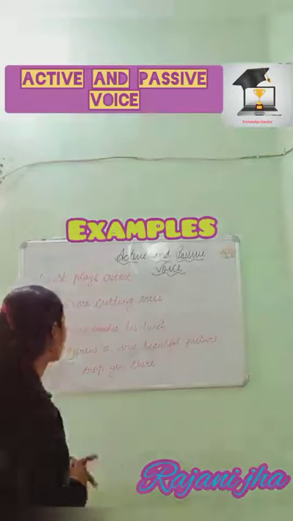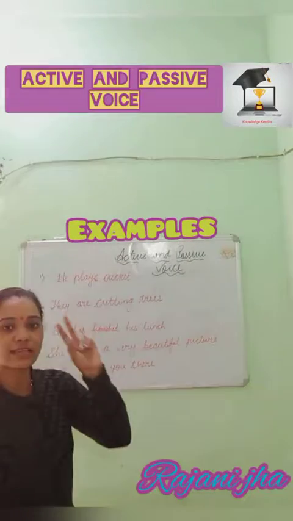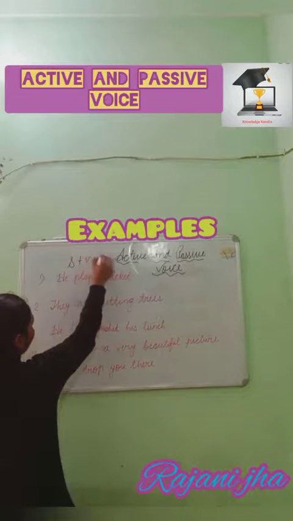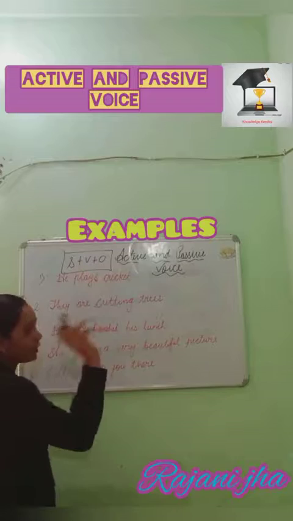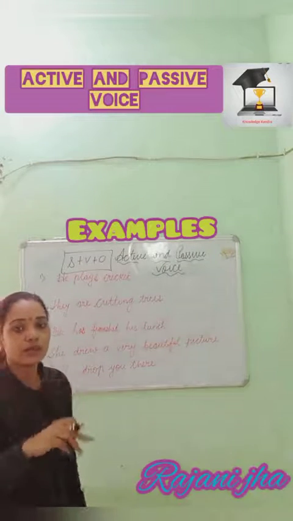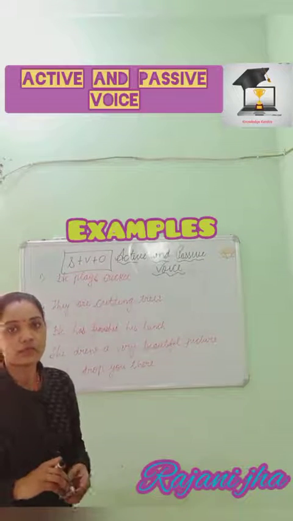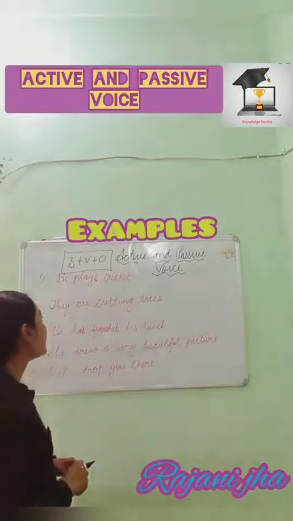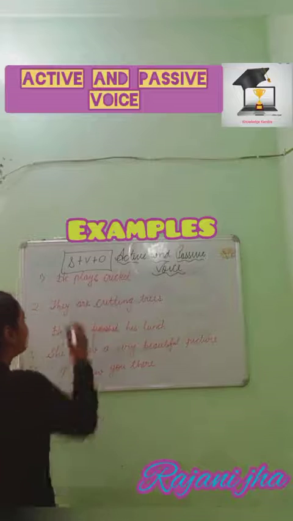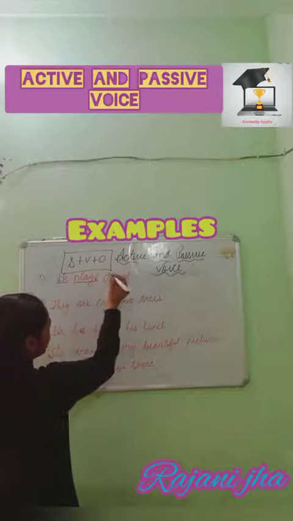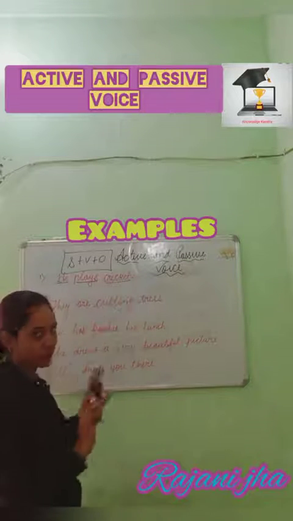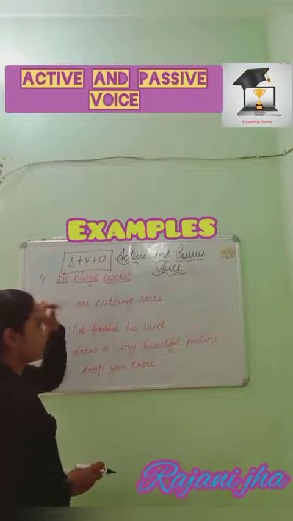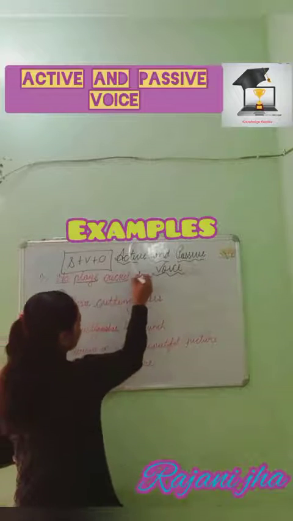The first sentence which I have written here is: he plays cricket. As I have already mentioned, the subject, then verb, and then the object. These three things are important here, and until you have an object, you cannot make it a subject. He is the subject here, plays is an action word, that is the verb, and cricket is the object, that is a noun.